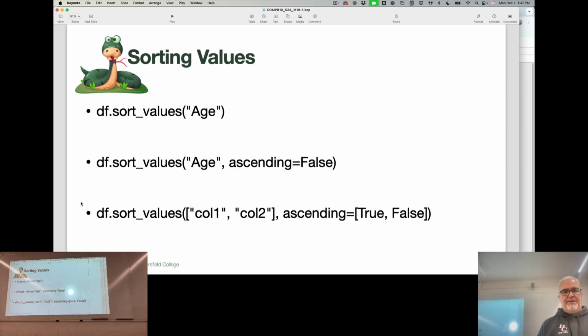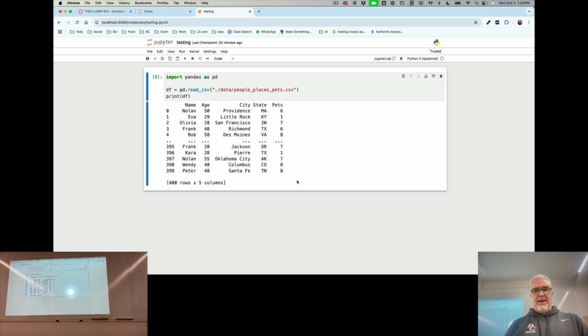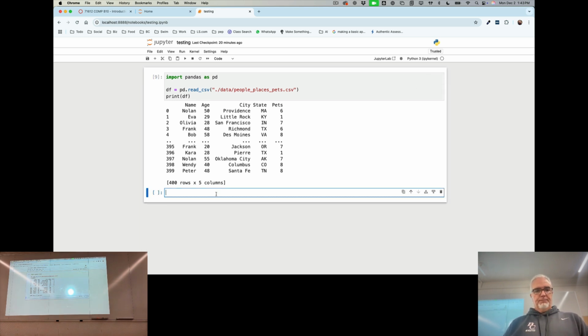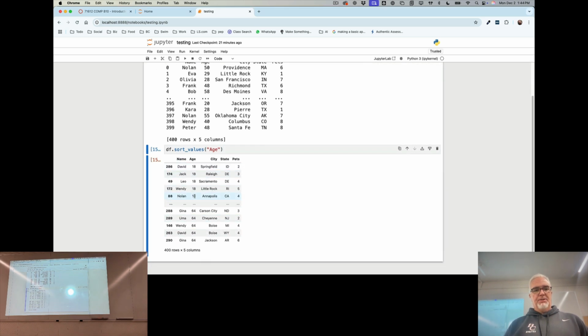I can also sort data, okay? So if I wanted to sort that data frame by age, right? Let's get rid of that again. If I want to sort that data frame, sort_values, age, right? Now I've sorted this from youngest to oldest.